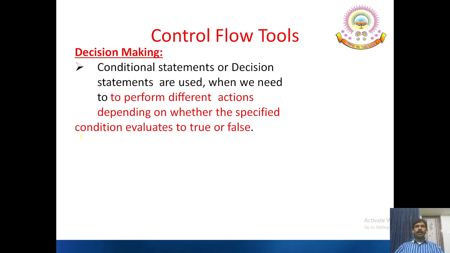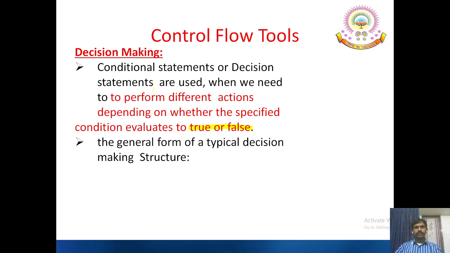Conditional statements or decision statements are used when we need to perform different actions depending on whether the specified condition is evaluated to true or false. That means if the given condition is true, what has to be done is specified as a block of statements, and if the condition is false, then what has to be done is specified as separate block of statements. This we had seen in C programming. Once again we see in Python programming. The syntax and the execution procedure is same, maybe a little change in our keywords.